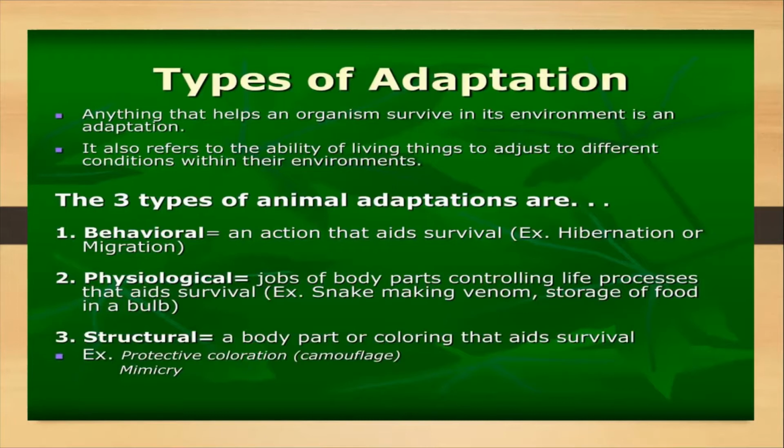So, I am also going to tell you about different types of adaptation. When we talk about behavioral adaptation, it is an action that helps an animal to survive. For example, hibernation, migration. What is hibernation? There are so many animals that hibernate.